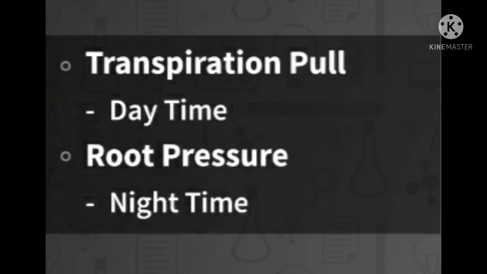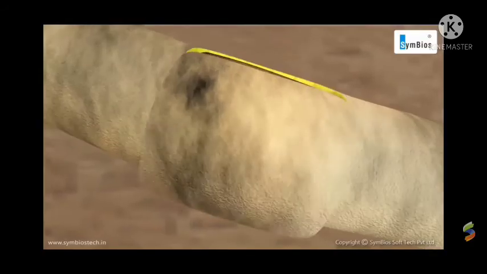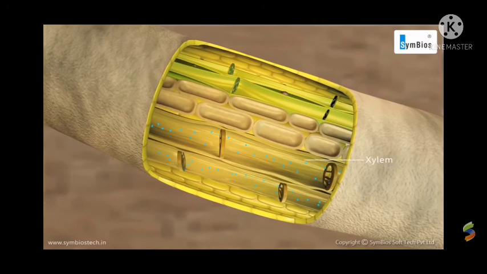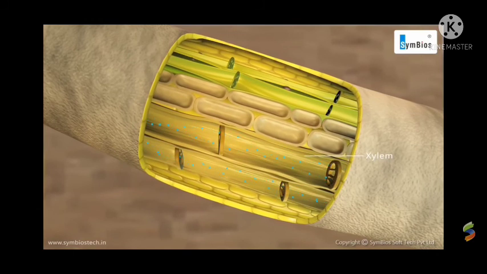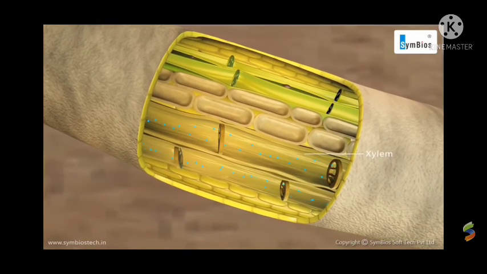Root pressure is enough to carry water in small plants, and transpirational pull is enough to carry water in tall plants. So in this way, water is transported from soil to different parts of the plant through xylem. The xylem transports water and minerals from soil to different parts of the plant. It transports water and minerals from down to upward direction only.